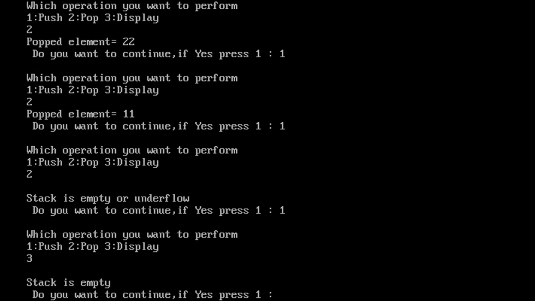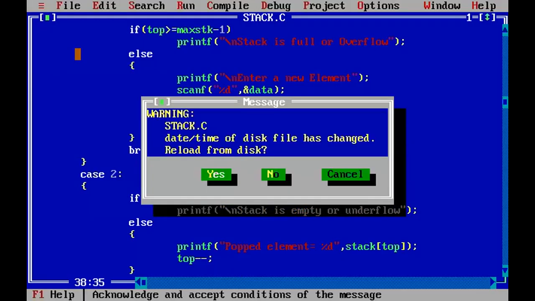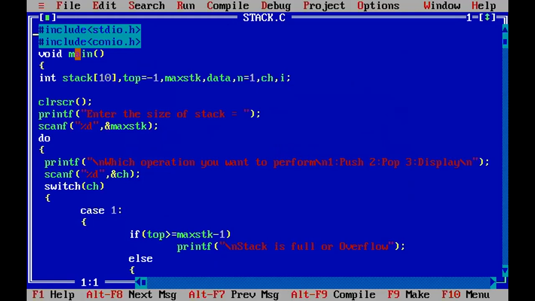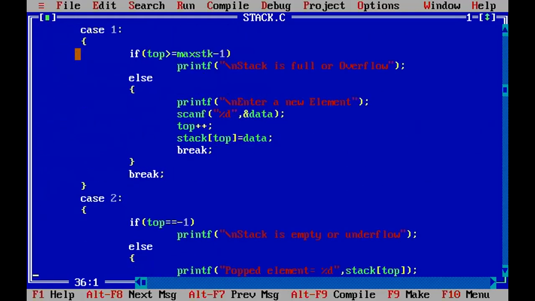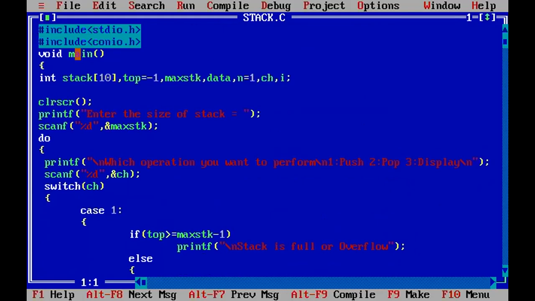Now here, do you want to continue? If yes, press 1. So instead of 1, suppose I have pressed any other value. What will happen? The program will terminate. Now, is there any doubt? All of you understood the stack operation? Yes, sir. Stack data structure, all of you understood? So today we have discussed the concept along with their implementation. So we have implemented the programs.